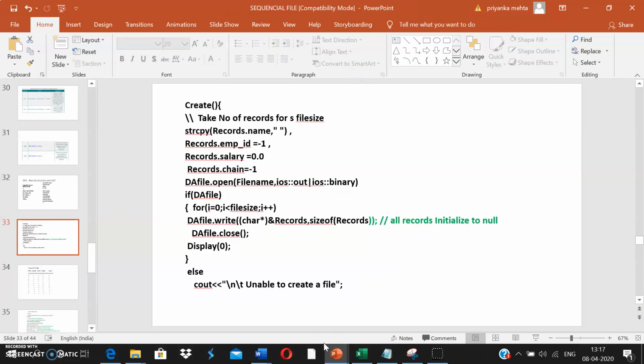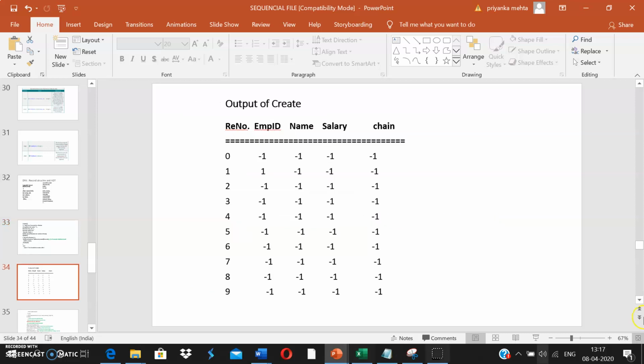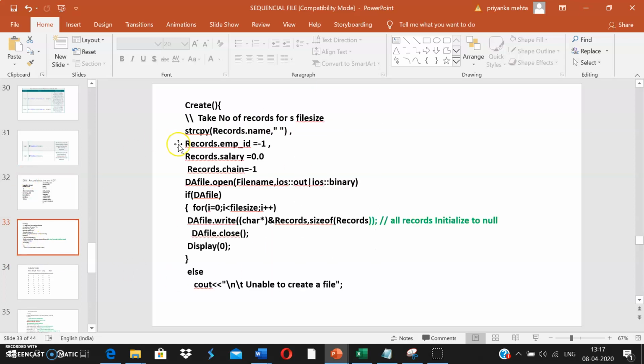Now what we are doing is having a fixed size file. For example, the size of the file is 10, which means it can store a maximum of 10 records. Before inserting any record, I'm going to open a file and initialize it with name maybe empty, ID will be -1, something like this. This is the same as what we did in chaining. In chaining also we created a table and initialized it. Now we are going to write these values to initialize our file. So this is what we have done in the record file.